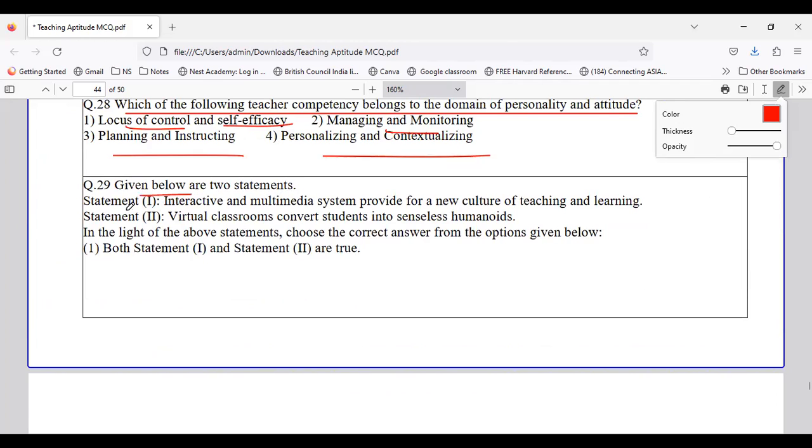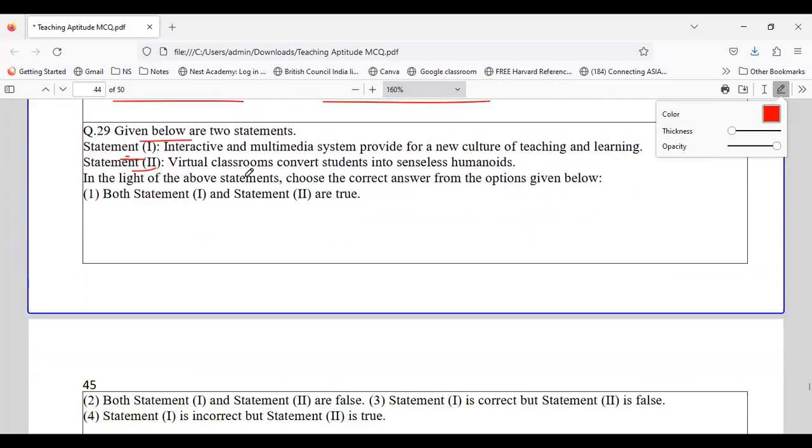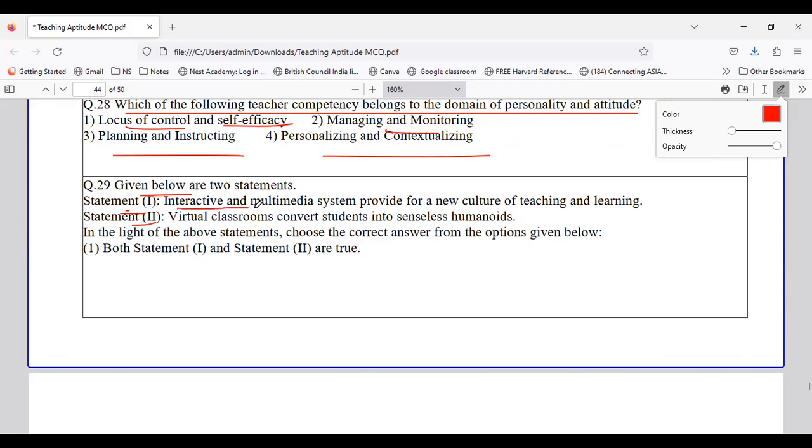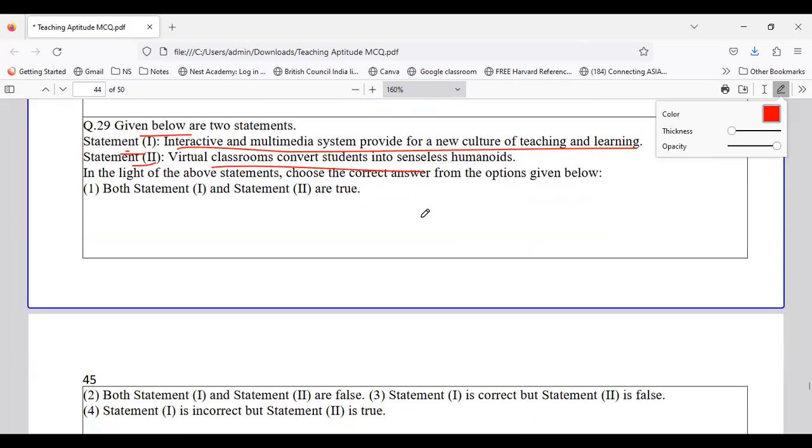We have two statements, that is statement 1 and 2. You have to say which is right, which is wrong. So interactive and multimedia systems provide a new culture for learning and teaching, whereas virtual classroom converts students into senseless humanoids. So which are right with respect to the given statements? Statement 1, interactive and multimedia systems provide a new culture, or statement 2, virtual classroom turning the students into senseless humanoids.